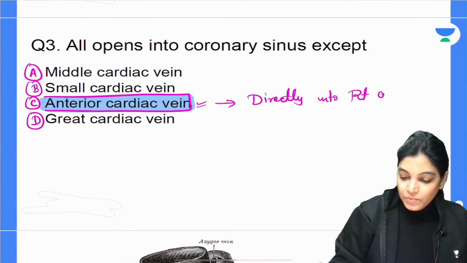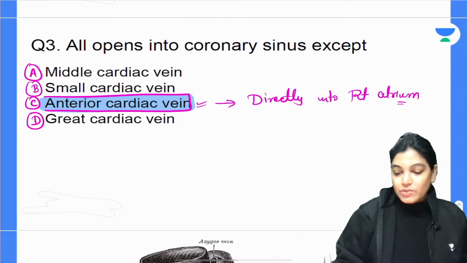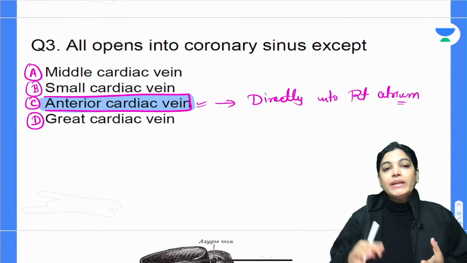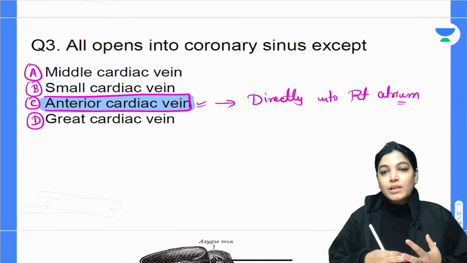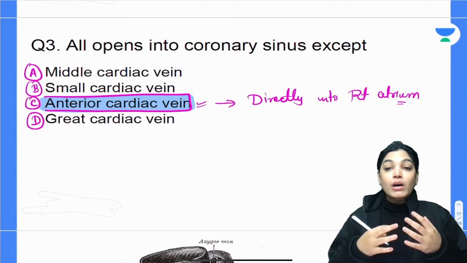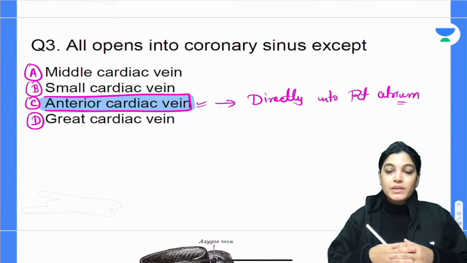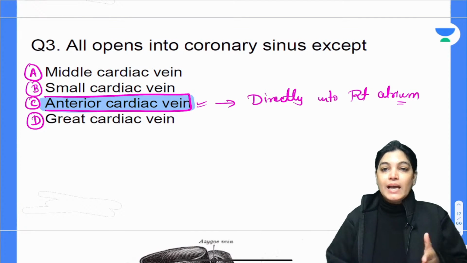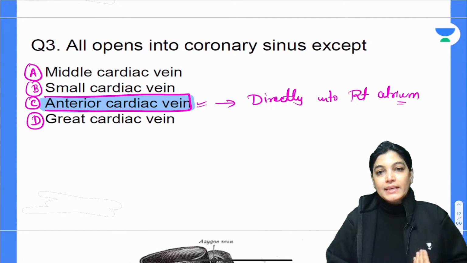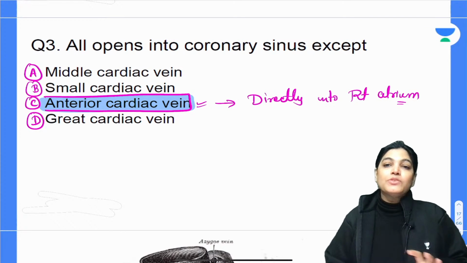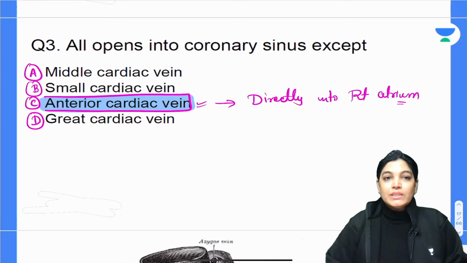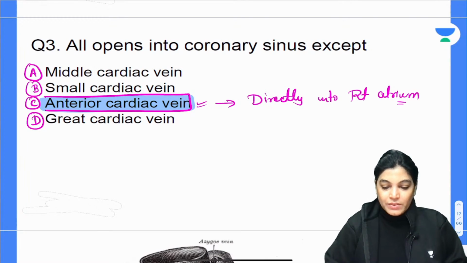When we talk about the venous drainage of the heart, the middle cardiac vein, small cardiac vein, great cardiac vein, marginal vein, and left ventricular vein, means all the veins of the heart, drain into the coronary sinus, and then the coronary sinus opens inside the right atrium. But the anterior cardiac vein opens directly into the right atrium. Several diagrams I will show you will clear your doubts. So let's proceed with that.